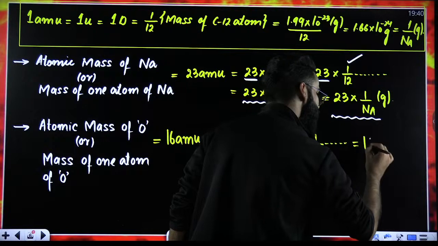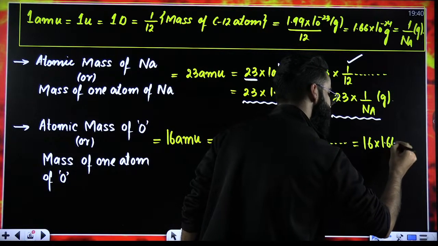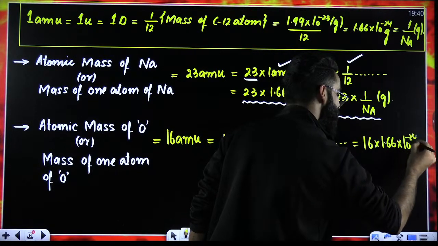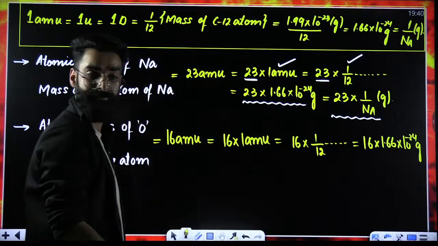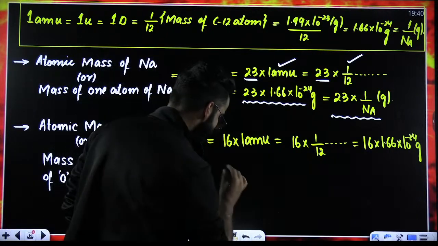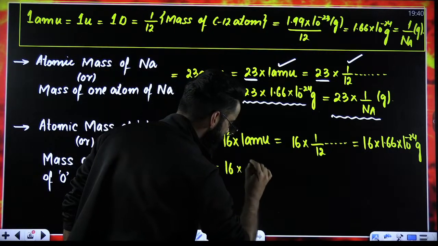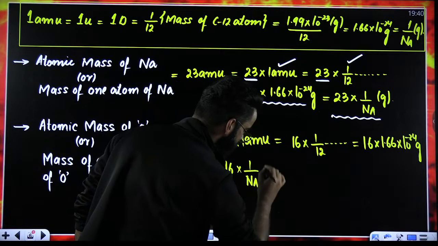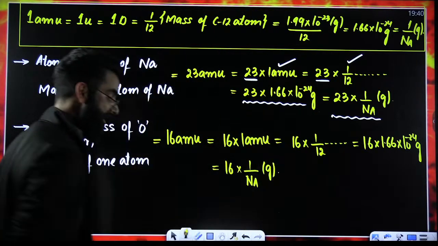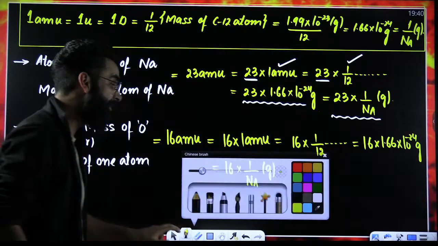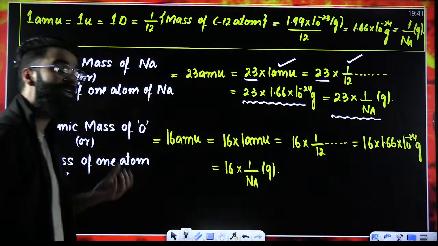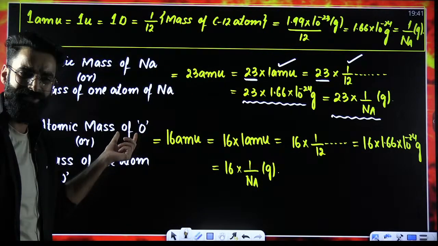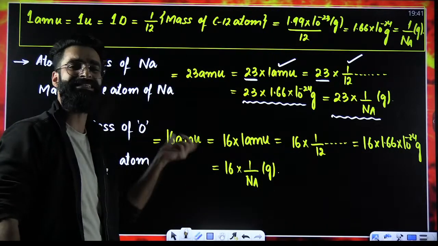Again, instead of 1 AMU, can't we write 1.66 into 10 raised power minus 24 grams? Absolutely, it can be done. Similarly, instead of 1 AMU, can't we write 1 divided by Avogadro's number in grams? Yes, we can do that. So first of all, what I tried to calculate, I wanted to know the atomic mass of oxygen, which all of you would be knowing, that is 16 AMU.